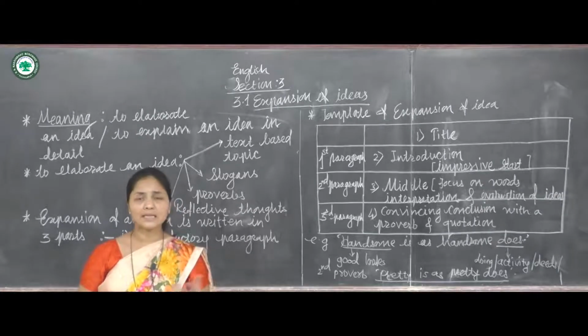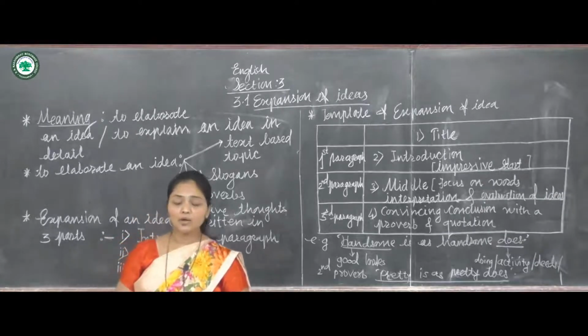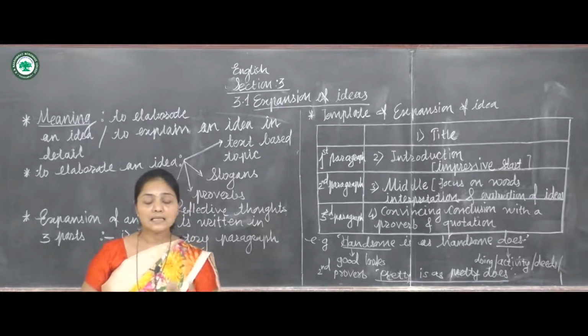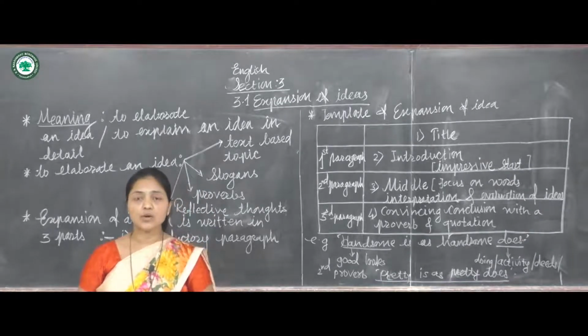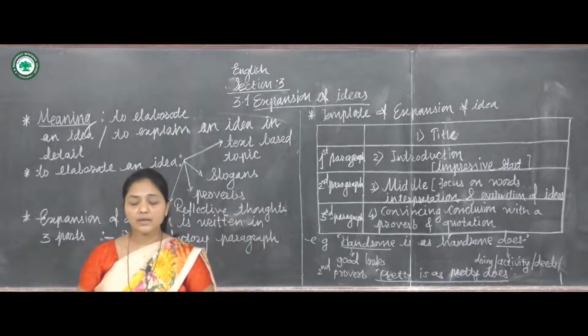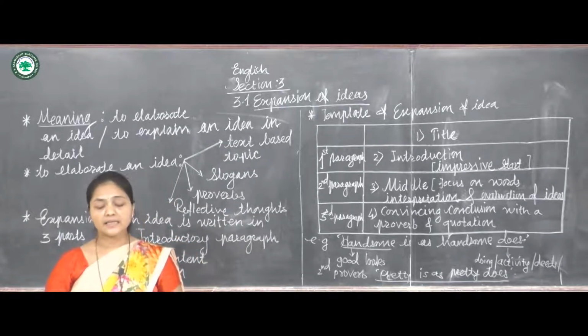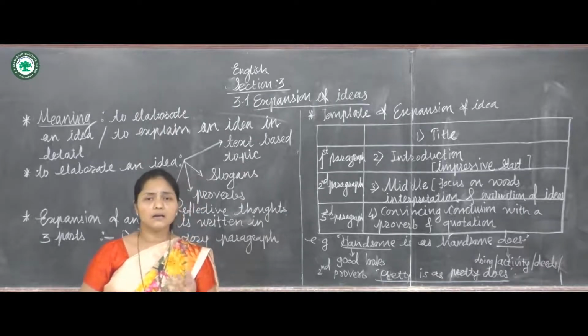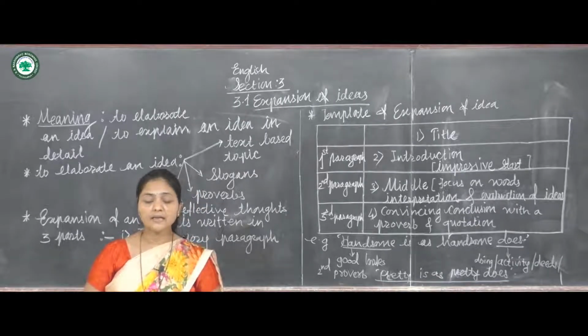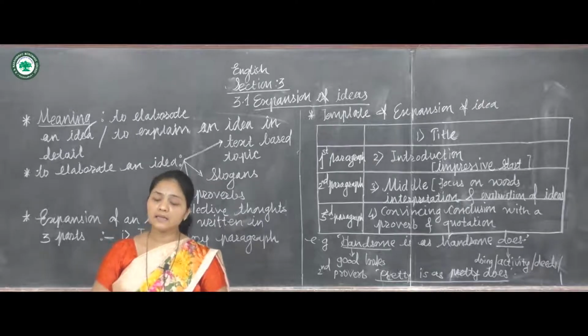A topic sentence is a subject or proposition. A proposition is the central idea or statement expressed in a sentence. A good topic sentence is brief and summarizes the central theme.